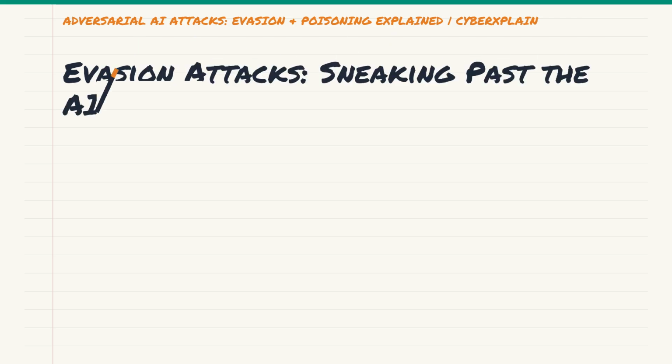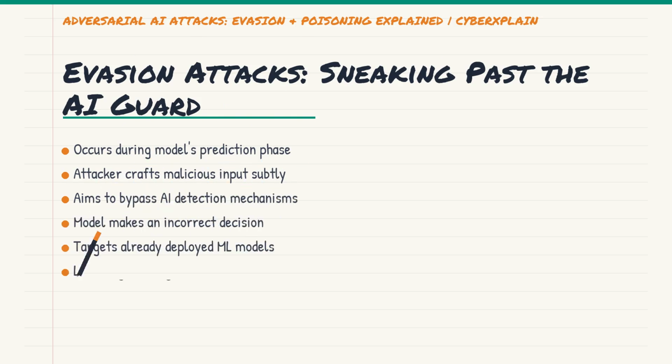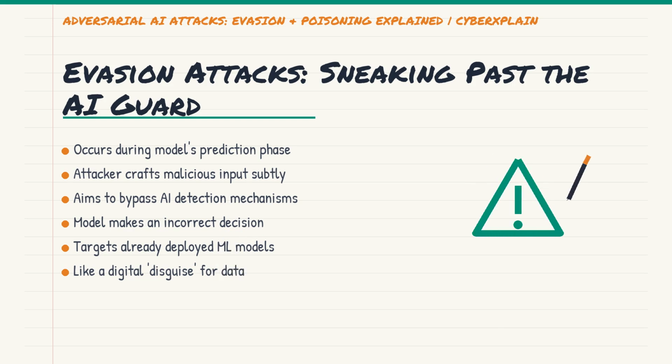Let's kick things off by exploring evasion attacks. Picture this: the AI model is already trained and deployed, doing its job, like a security guard watching a door. An evasion attack is like an intruder trying to sneak past that guard by wearing a clever disguise. The attacker crafts a malicious input, usually by making tiny, almost invisible changes to a legitimate piece of data specifically to bypass the model's detection. This happens at inference time, when the model is actually making predictions, and the goal is to make the model misclassify something it should have identified correctly. It's a game of deception against a live, operational AI.